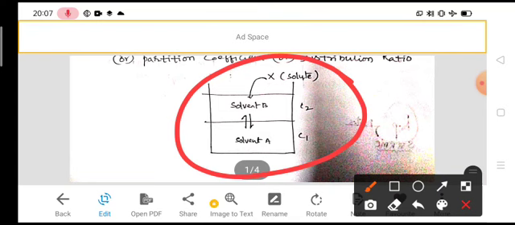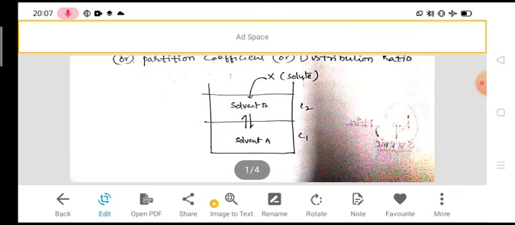Then X passes into both solvent A and solvent B. That means some concentration of X dissolves in solvent A and some concentration of X dissolves in solvent B. So this figure represents that.